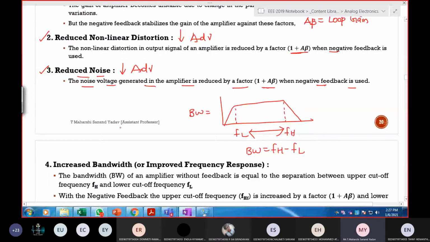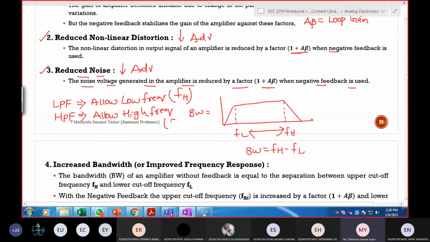What is a low pass filter? It allows only low frequencies. If it is a high pass filter, then it allows only high frequencies. So in case of a low pass filter, the cutoff frequency is given by FH. In case of a high pass filter, it is given by FL. The higher cutoff frequency and lower cutoff frequency, and the difference between these two is called bandwidth.